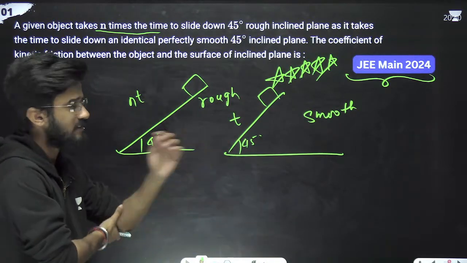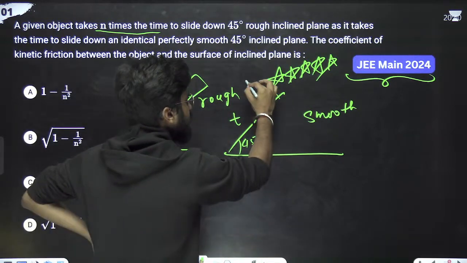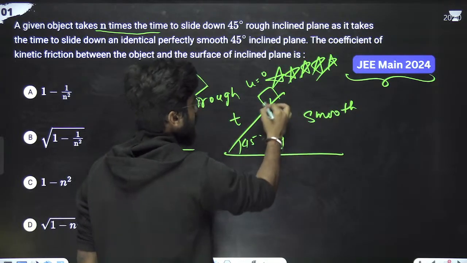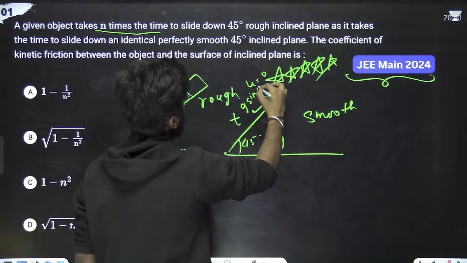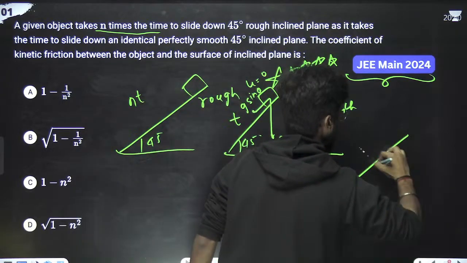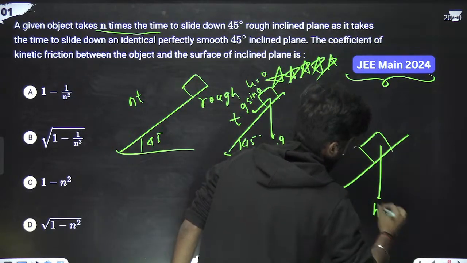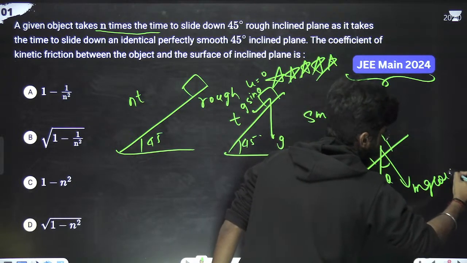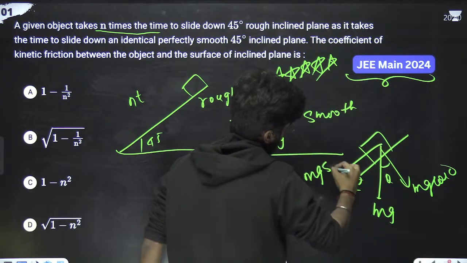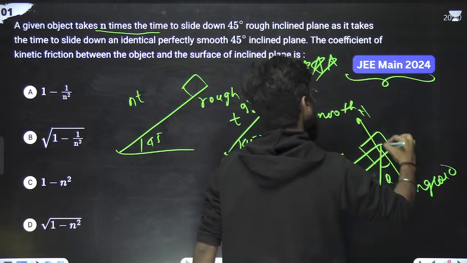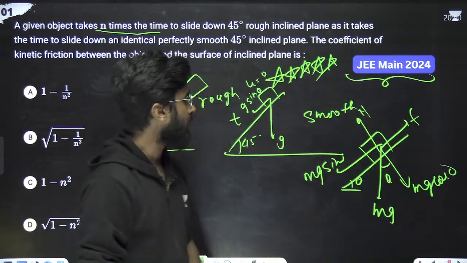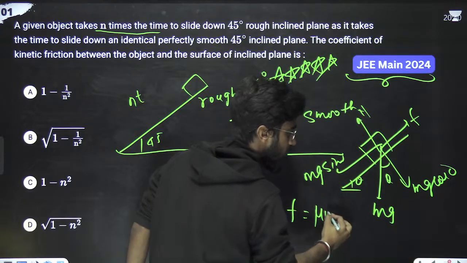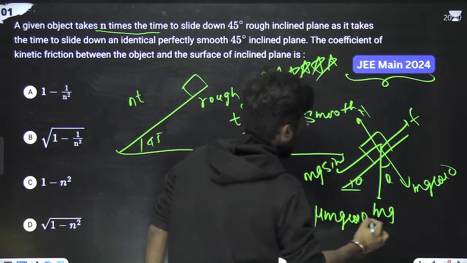Now, what is the total time? Here the velocity is 0, and the acceleration is g sine theta. I'm just breaking it down. This is mg, this is theta, so this is also theta. So this is mg cos theta, and this is mg sine theta. This is the normal, and this is the friction. So friction is mu into N, so mu into mg cos theta, right?